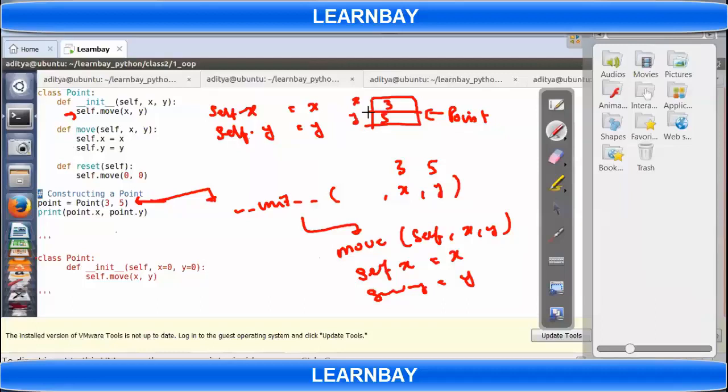Let's suppose move is not there. If move is not there, it will throw error. Move is not there means, you are having move called in init, but you don't have move implemented. Or you mean to say you remove x and y. So in that case, again error because move is expecting some argument. Or if this whole line is not there, in that case, there won't be any x and y.